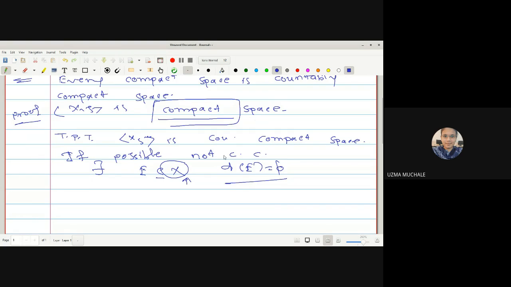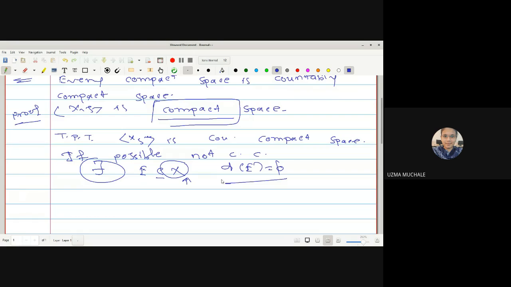So what was our assumption? If possible, X is not a countably compact space. So instead of having this for all infinite subsets E of X, we select at least one. For contradiction, there exists E, a subset of X, such that the derived set of E is the empty set.